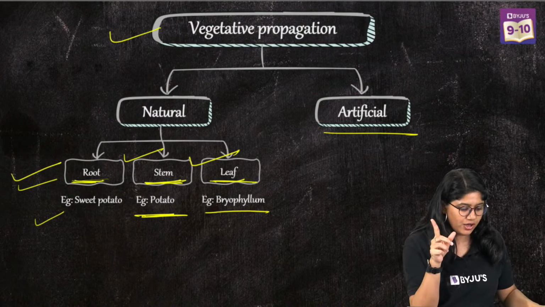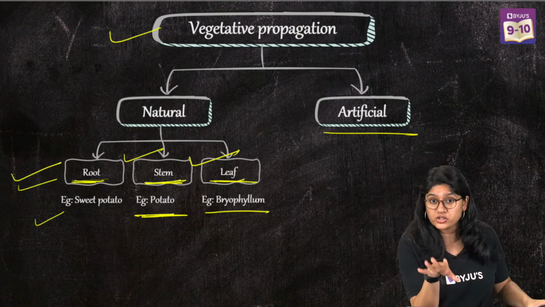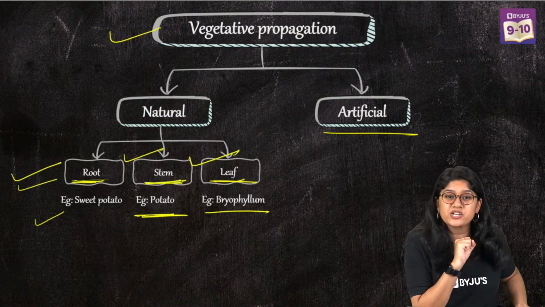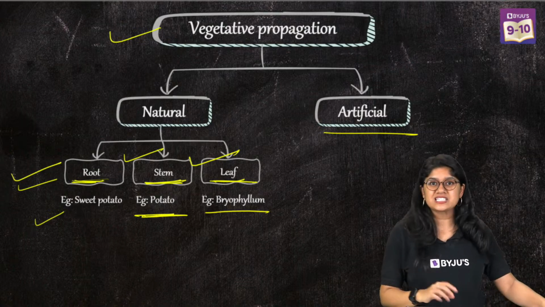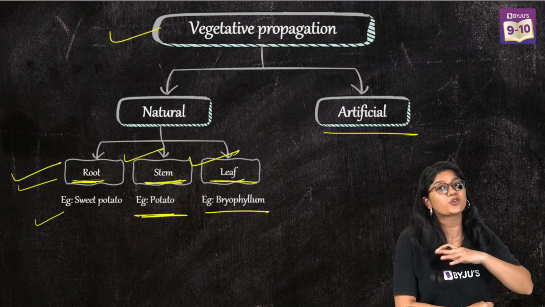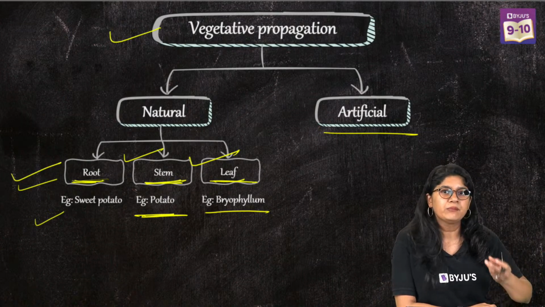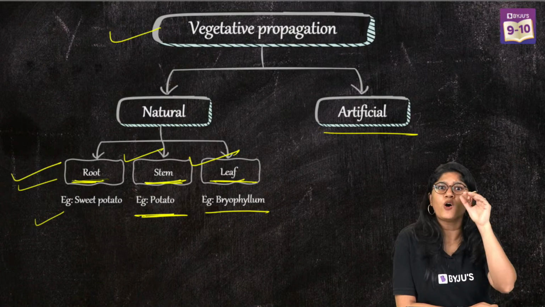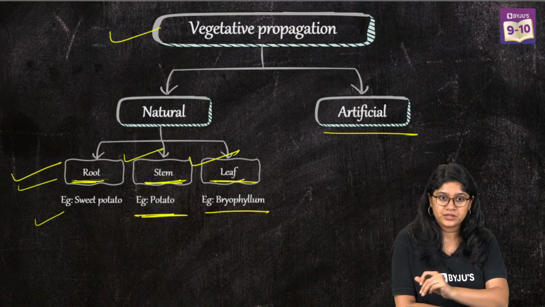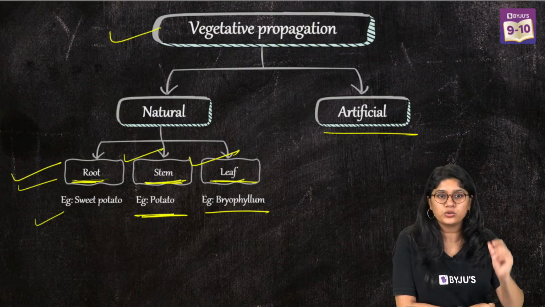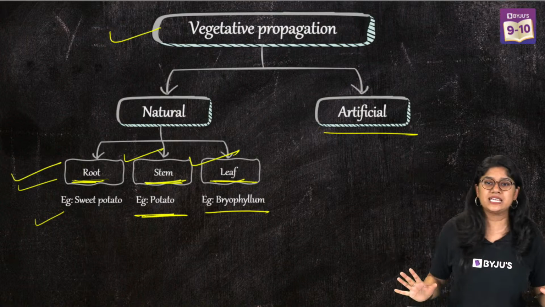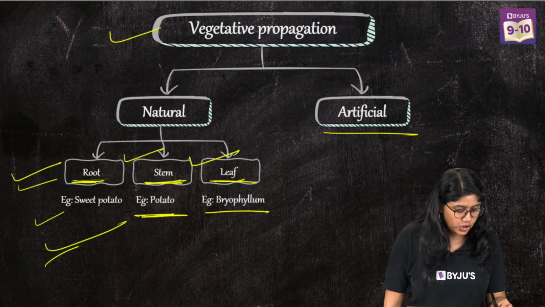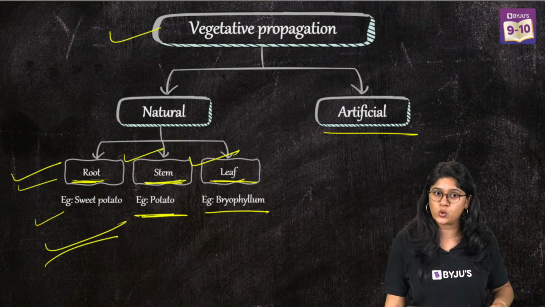I'm telling you, everyone, some of the examples are mentioned already in your textbook, so please make sure you go through them. Don't worry. This is the part that you'll be learning in your higher classes, how to differentiate between these. A little bit of this you have already studied in class 6th and 7th. So don't worry as of now. The important thing to remember for the board examination is the examples, so please make sure you read your NCERT and have the examples.